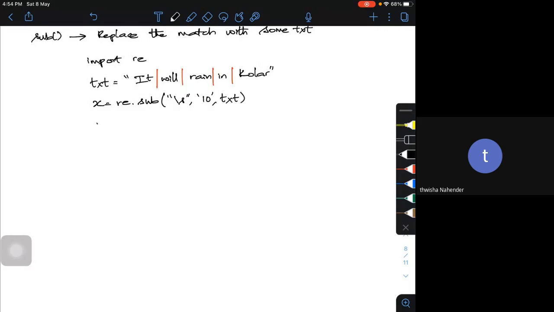Now if I print x, what will be my output? My output will be "it10is10going10to10rain10in10Kolar". So all my blank spaces I am filling with some text.